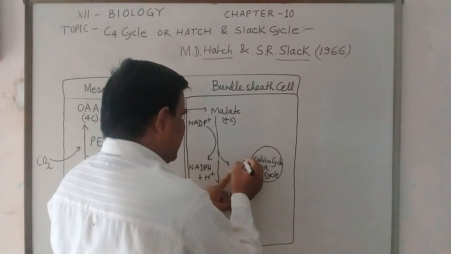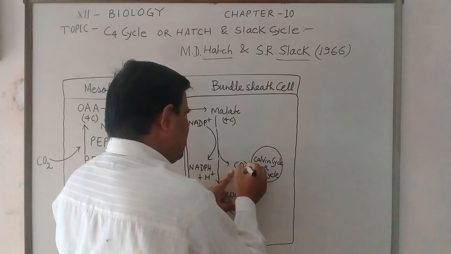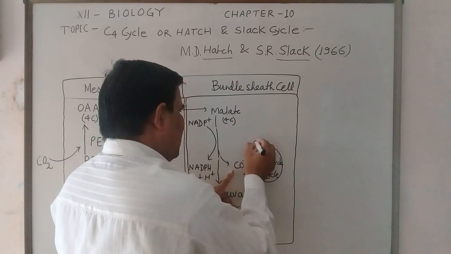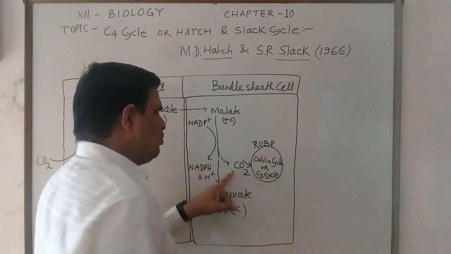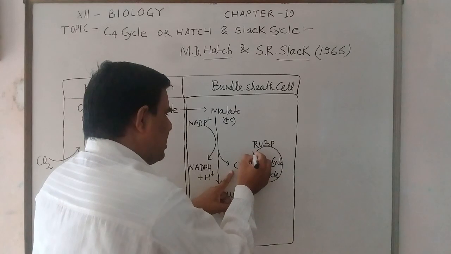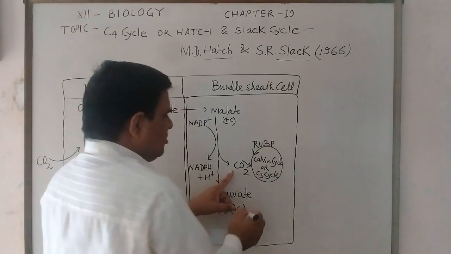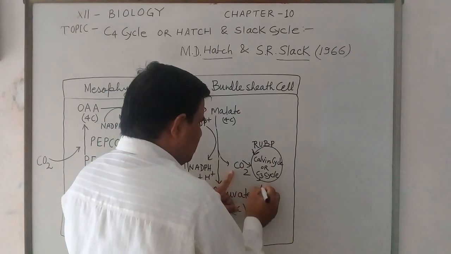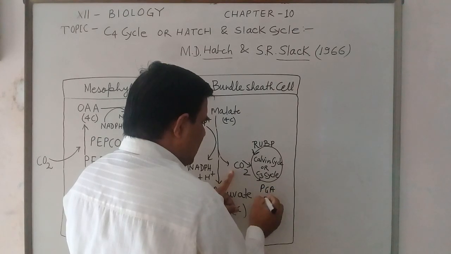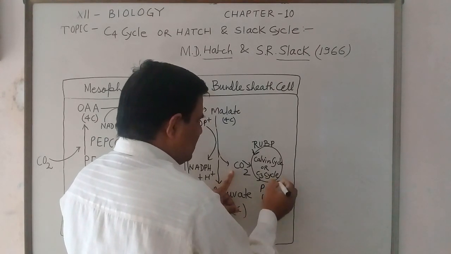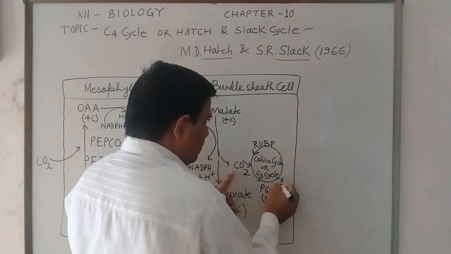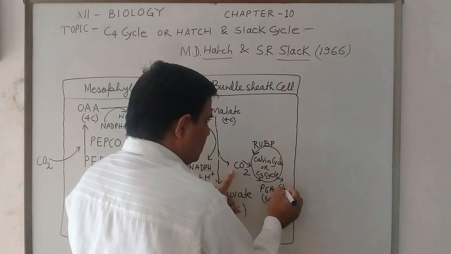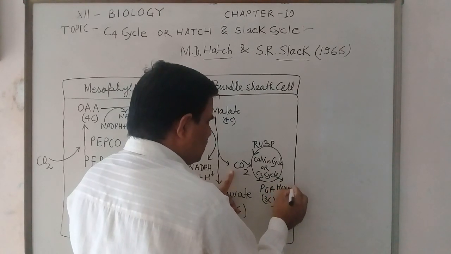The carbon dioxide combines with RuBP, ribulose 1,5-bisphosphate, producing the 3-carbon compound PGA, which changes into glucose, also called hexose sugar.